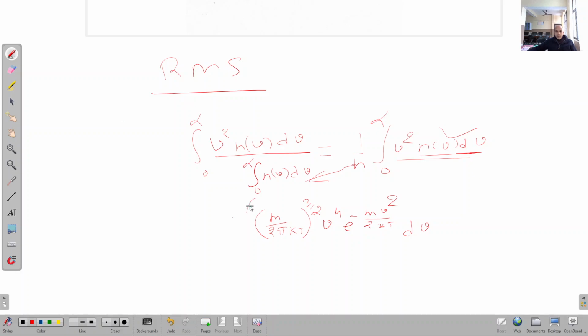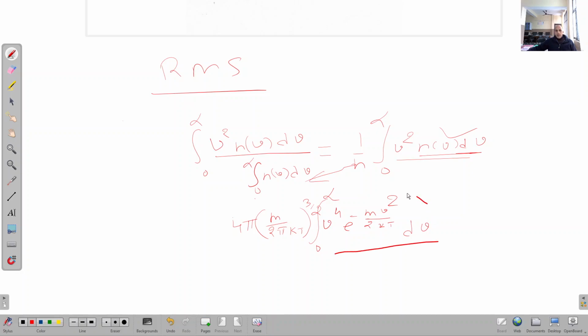Now the integration will go there, 0 to infinity. Clear? So we now have this integral v power 4 e raised to power minus m v square upon 2 kT into dv.